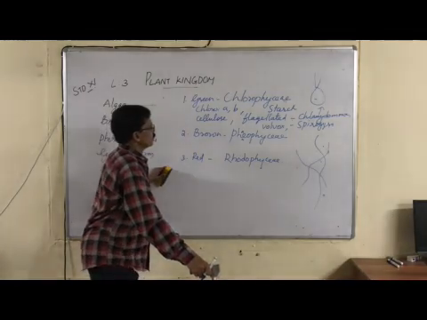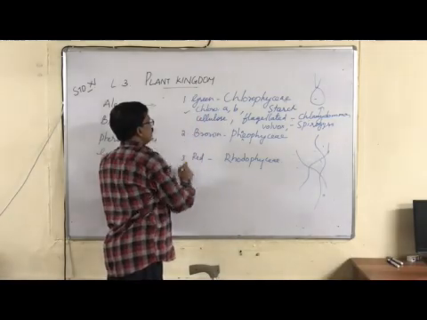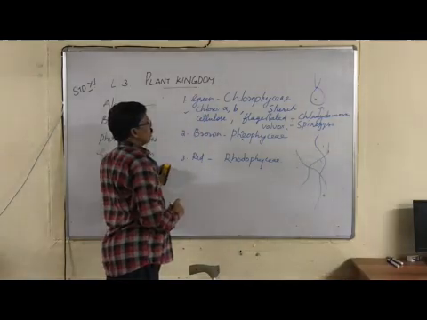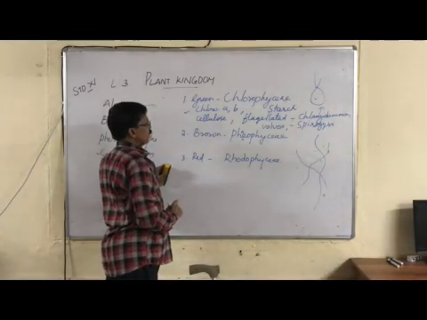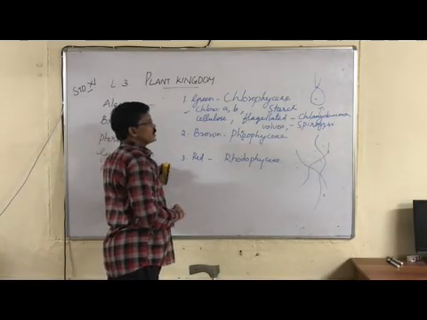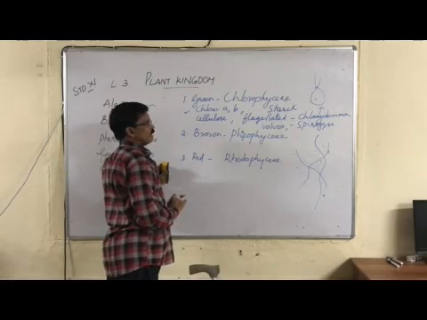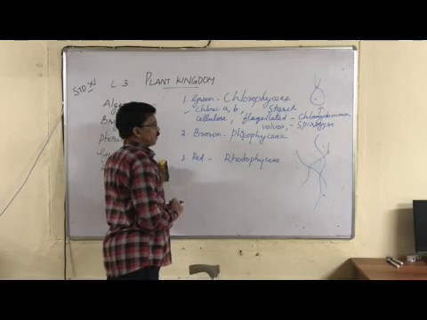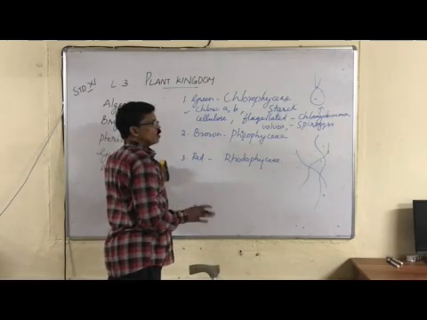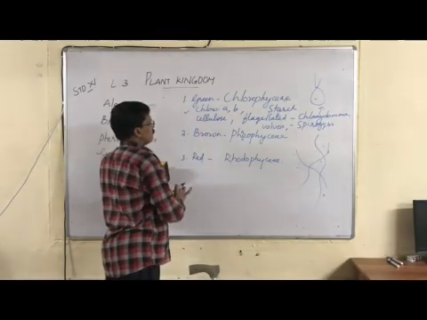Once again, in green algae the chlorophyll is A and B. The cell wall is composed mainly of cellulose. Starch is the reserve food. You can see flagellated algae. They are flagellated, one or two or even up to eight flagella you can see. They may be unicellular, filamentous or colonial forms. These are the major features of green algae.